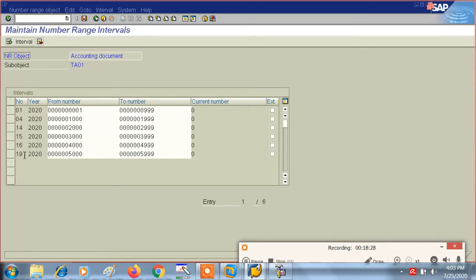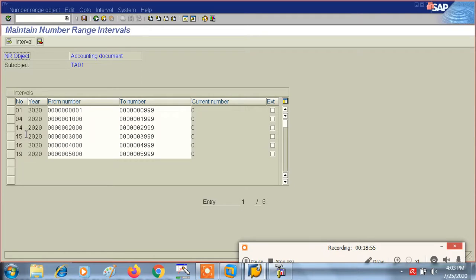See here 19, 16, 15, these are the number range codes, or two numeric codes, which have already been provided by the SAP system to the different document types. Now our work is, I'm repeating of course, to make things more and more clear, to give the number ranges only, which we are doing right now.